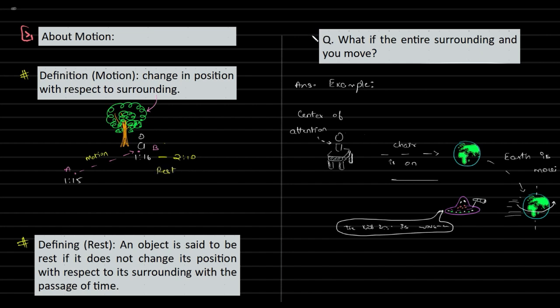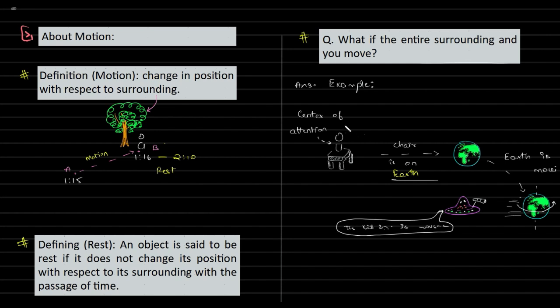What if the entire surrounding and you move? You have a kid on a table or a chair. The chair is on the earth, and the earth itself is moving. Earth rotates, revolves, and moves, right? So for the alien, there's a spaceship. The spaceship happened to be observing this kid. Is the kid moving, or is the kid at rest?